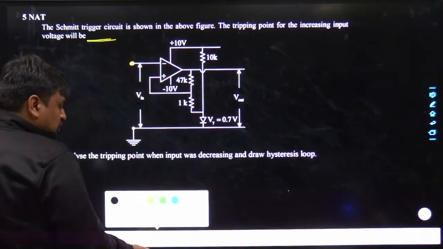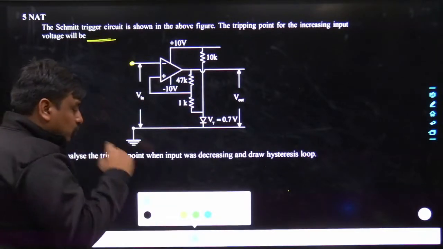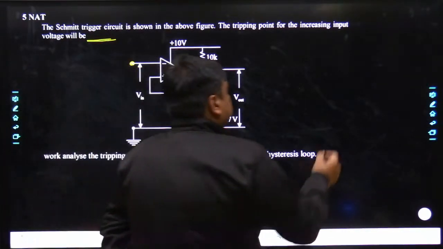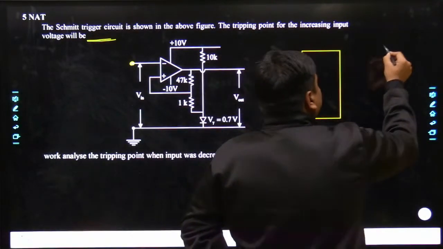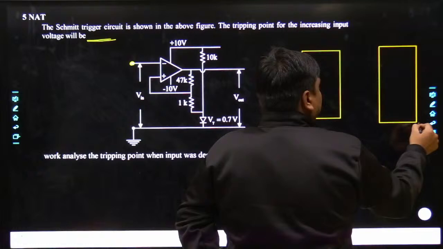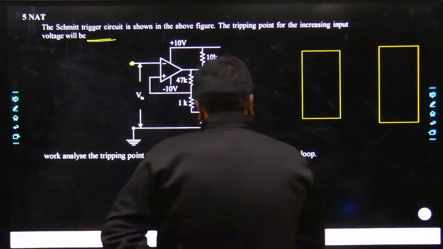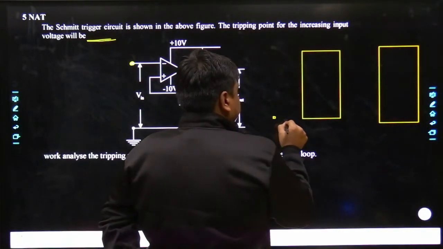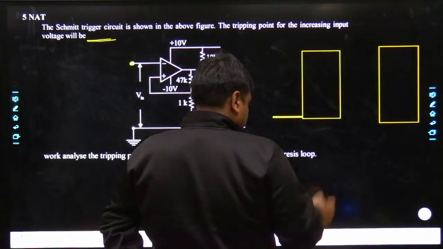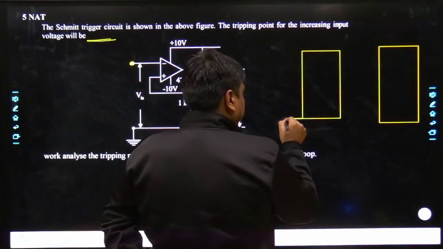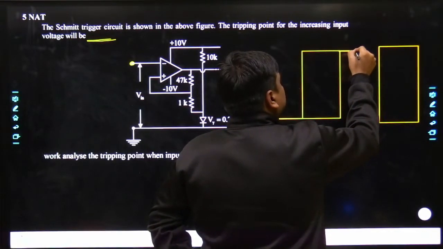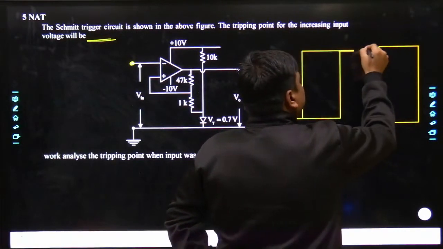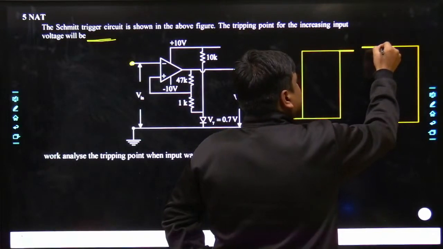How used to be the hysteresis loop in case of standard form as well as inverting form? In case of standard form, this used to be the hysteresis loop. And similarly, in case of inverting form, this used to be the hysteresis loop.